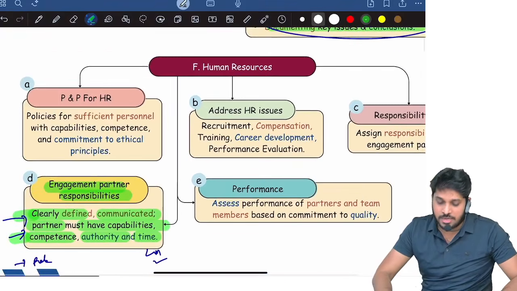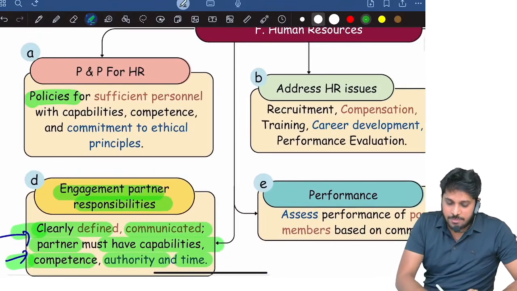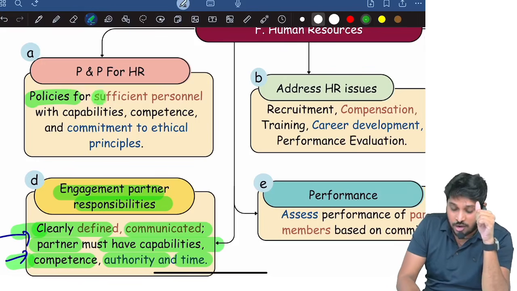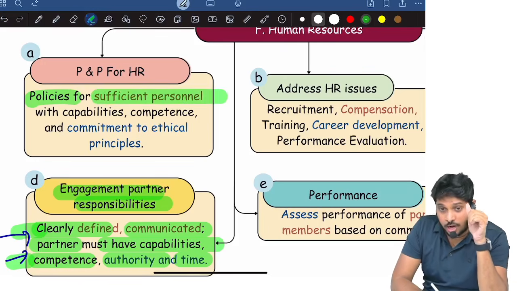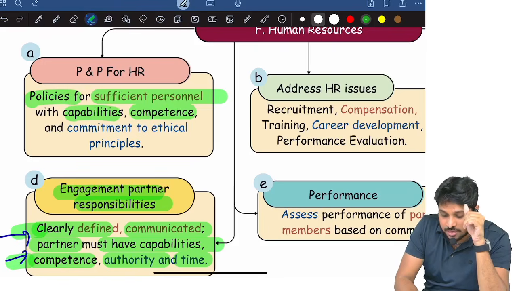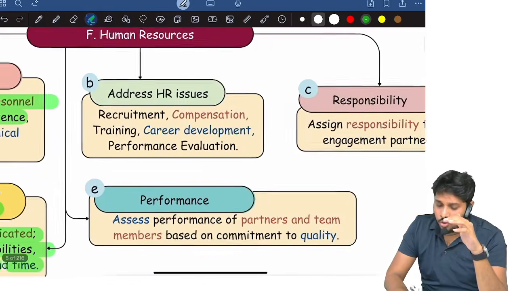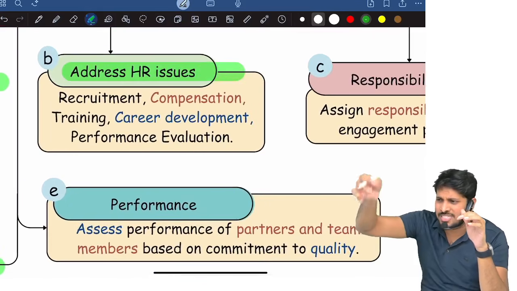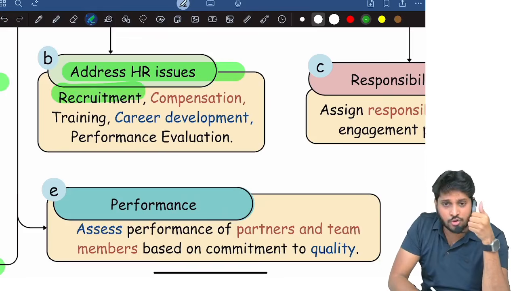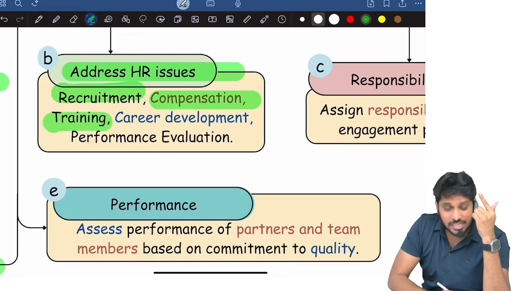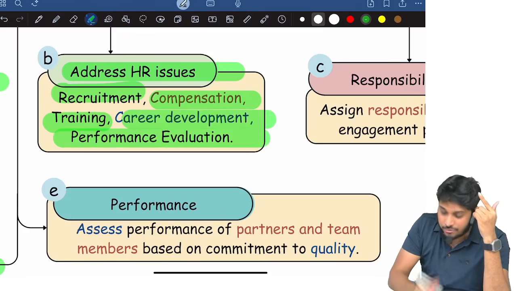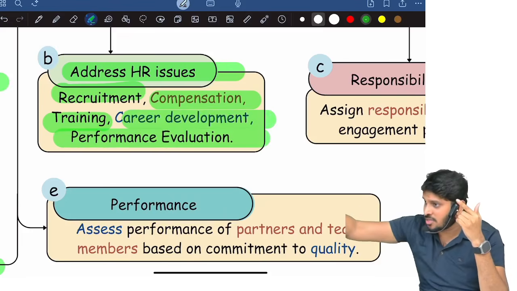Next, human resources. Remember, you must have policies so that your firm always has sufficient personnel. Not only number, they must have capability, competence, and commitment to ethical principles. So your policies must address almost every HR issue, right from recruitment, compensation, training, career development, performance evaluation, increments, everything should be covered.